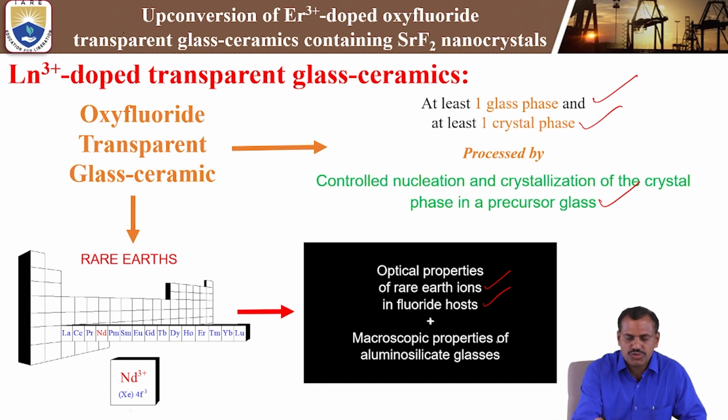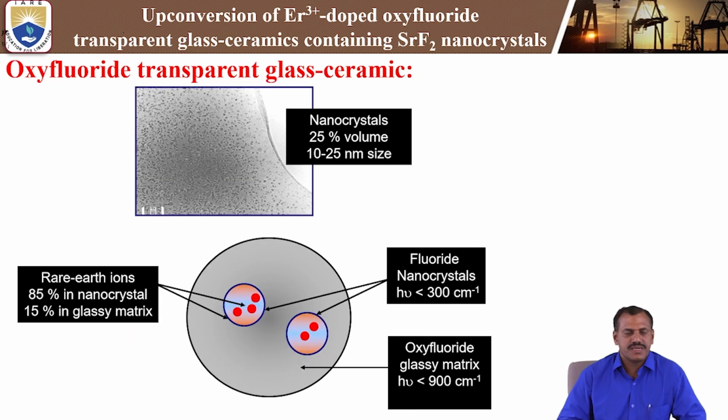So there are macroscopic properties of aluminum silicate glass. Particularly, aluminum silicate glass is one of the important host materials to prepare glass ceramics. That will be in macroscopic bulk material too. We can prepare nano-sized nanocrystals. That is why this is useful for the macroscopic properties of aluminum silicate glasses. These are the important things for transparent glass ceramics.